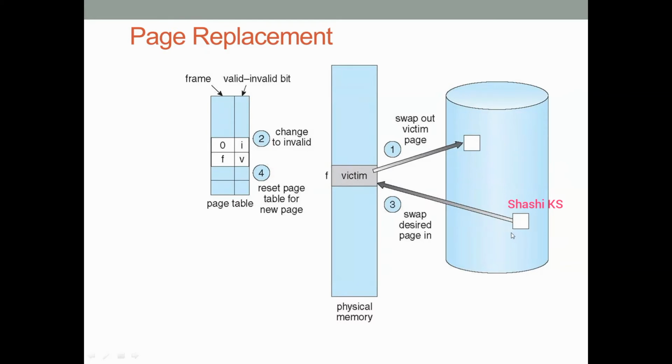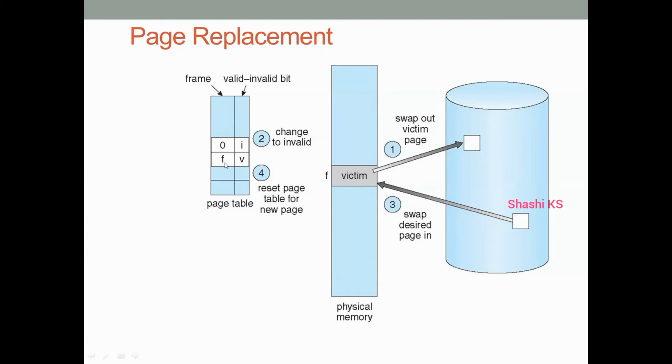So once you bring the desired page into the victim frame, now I have to change the page table for this victim frame. So the next step would be to change the page table. In the page table, the valid invalid bit for this newly loaded page will be set to valid, and its frame number will be this frame number. This frame number will be loaded as the new frame number of the newly loaded page. So this is what happens, and this is the concept of basic page replacement.